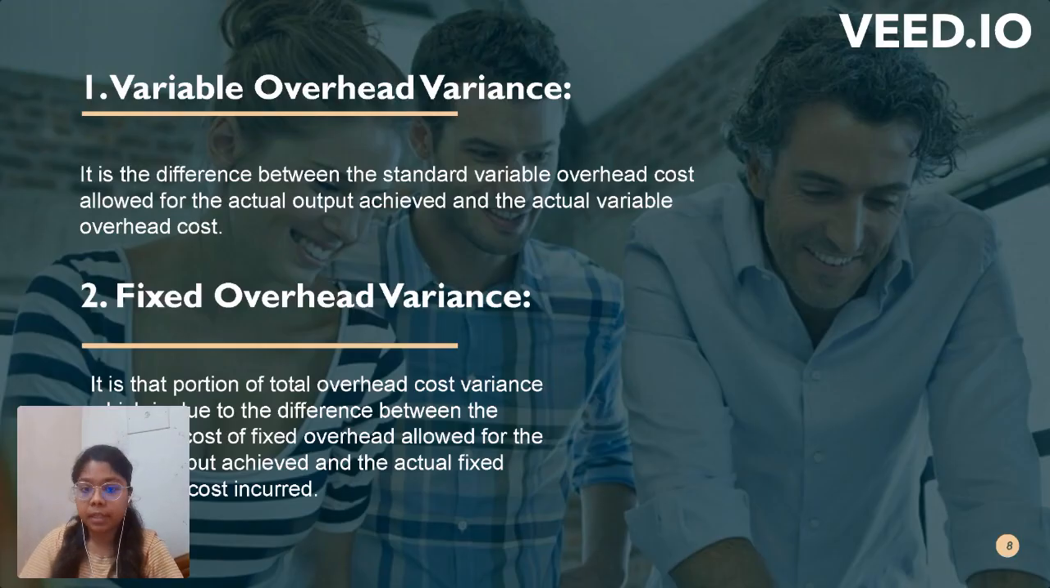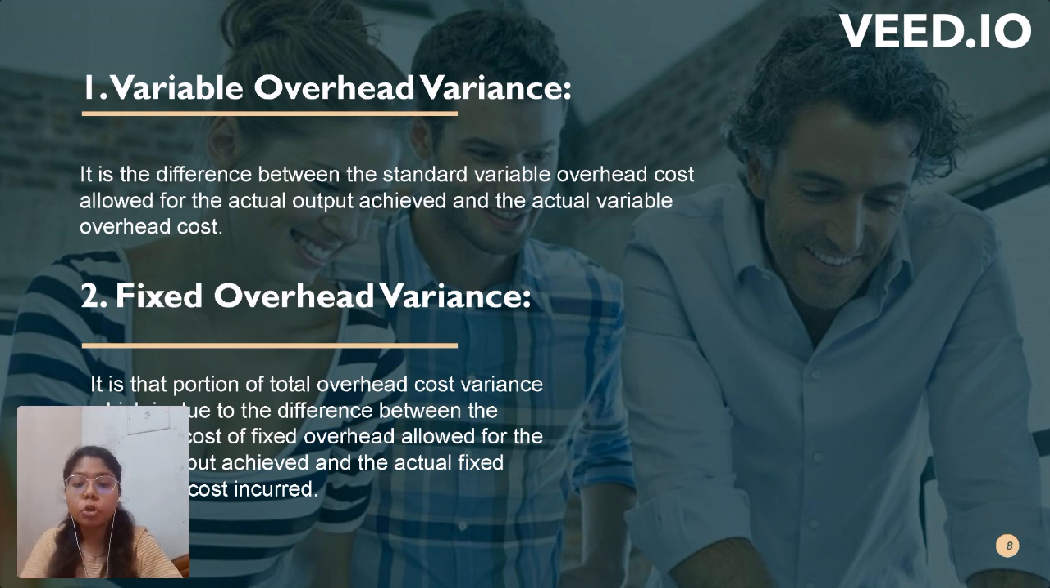variable overhead variance. It is the difference between the standard variable overhead cost allowed for actual output achieved and the variable overhead cost. Next is the fixed overhead variance.